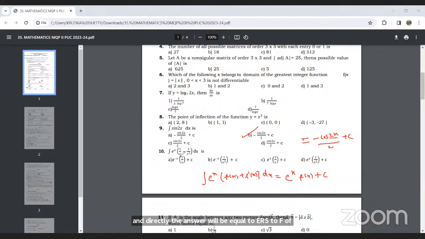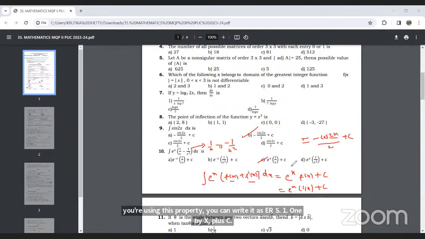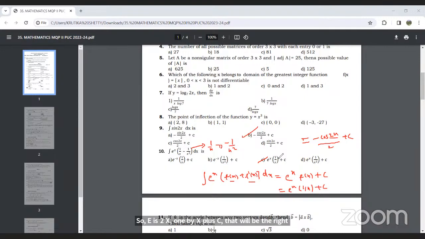Now you can see 1 by x in the given integral. Its derivative is minus 1 by x square. So the function and its derivative are present, so directly the answer will be e raised to x f of x. Using this property, we can write it as e raised to x into 1 by x plus c. So that will be the right option, option C. And this formula is also given in the summary points over there. We have to make use of this formula and simplify. A very easy question is given.